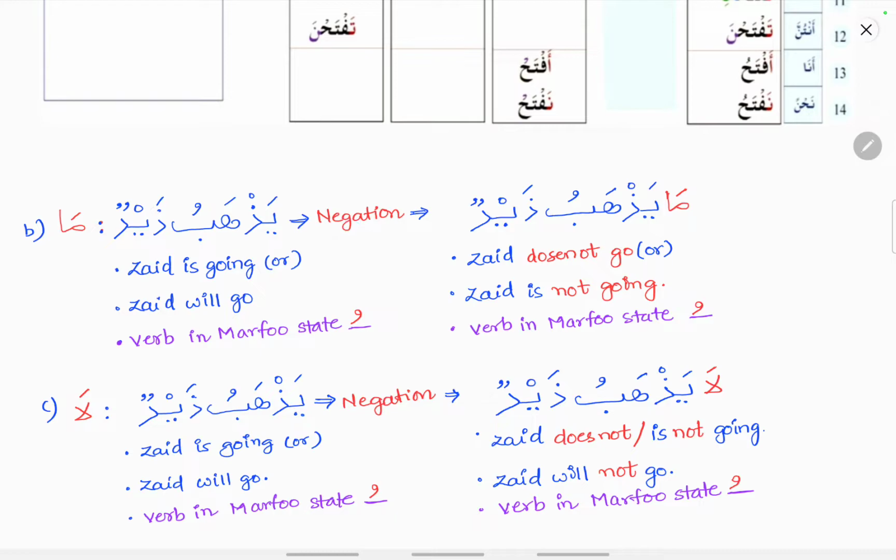By negating it, ma is added. Ma yazhabu zaidun means Zaid does not go or Zaid is not going. The verb is in the marfu state, and by adding ma, there is no change. So this particle does not cause any change in the i'rab of the verb. Here it is a negating particle. Ma is mostly used for negation of past tense verbs, and it is also used for negation of fi'l mudari verbs.